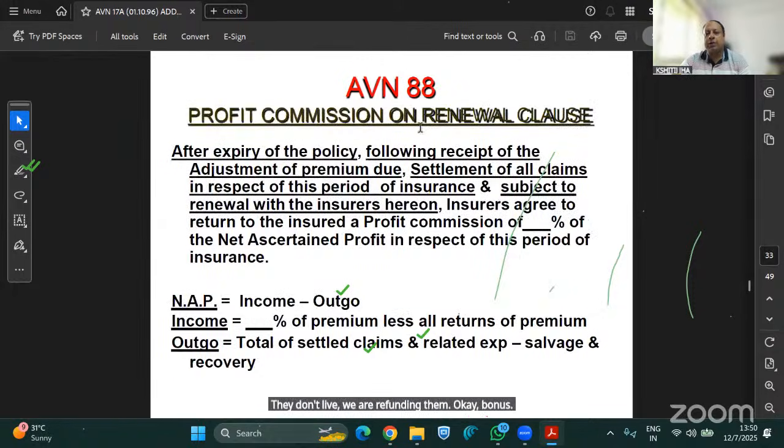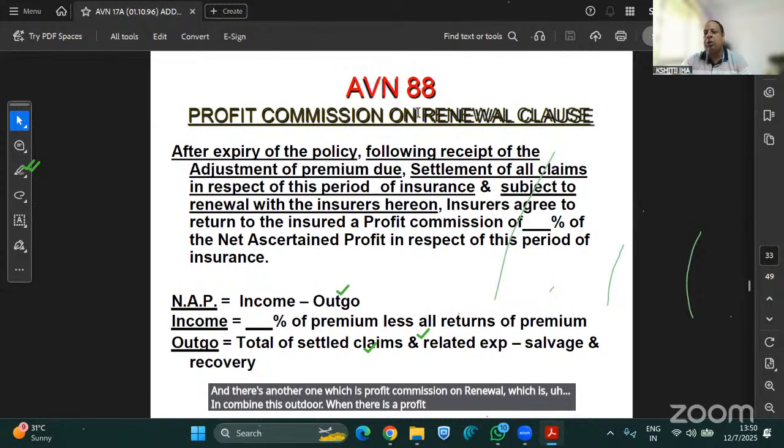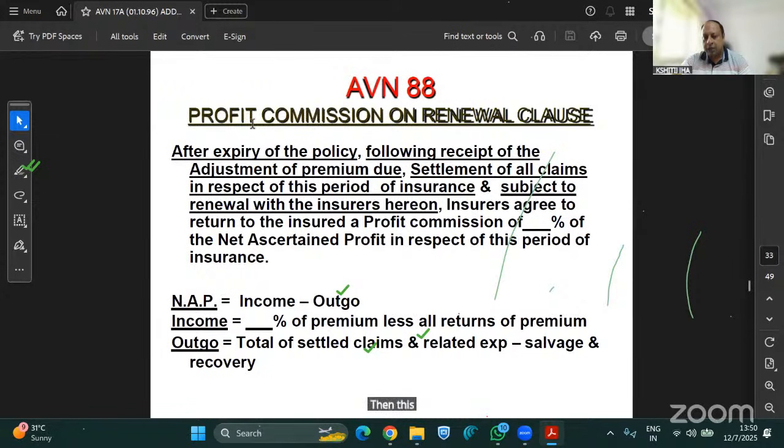And there's another one which is profit commission on renewal, which is income minus outgo. When there is a profit under a policy and it is also renewed with us, then this profit commission is payable to the operator.